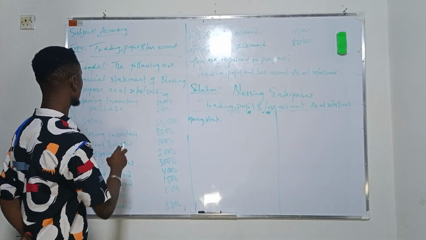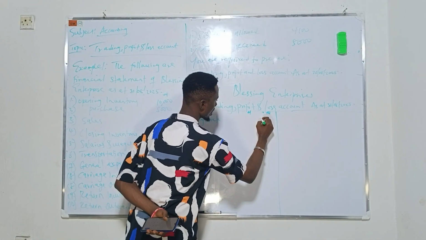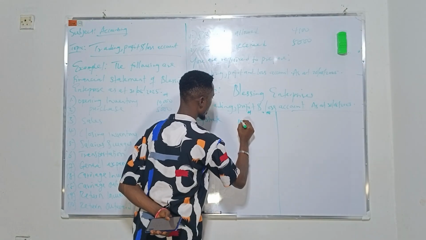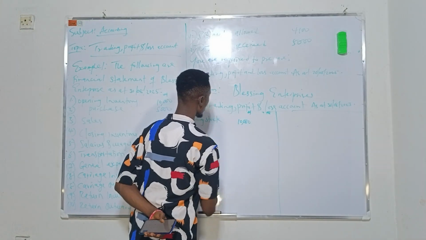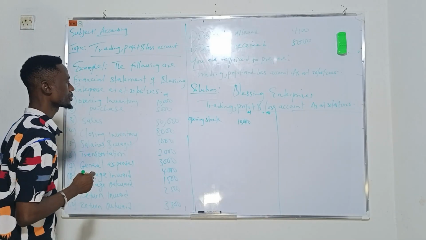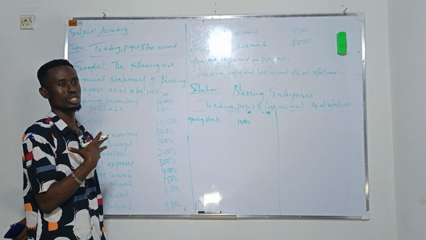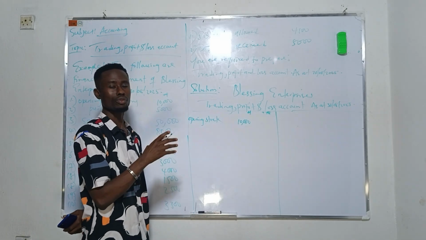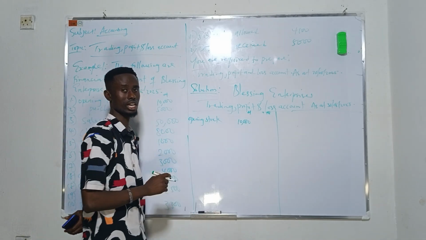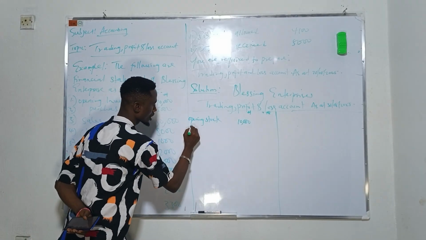What is the opening stock? Opening stock is giving us 10,000. Our initial plan to start the business was more than 10,000, but what we had at that moment to start the business was 10,000 naira. So we said add what?